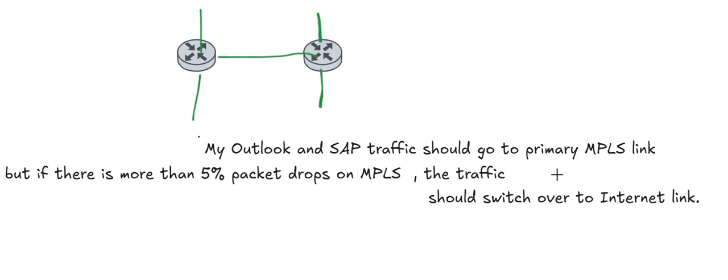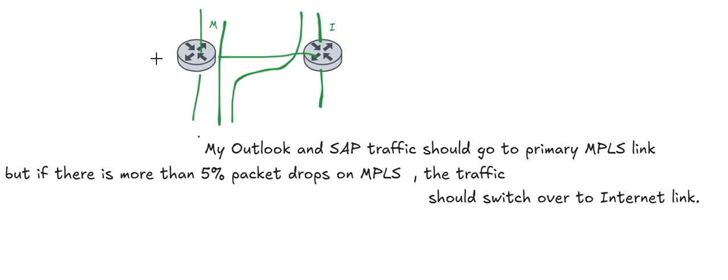over to the internet link. So let's say this is MPLS and this is internet, and the requirement says that the traffic normally should go via the MPLS link, but if there are 5% packet drops, the traffic will switch over to the internet link.